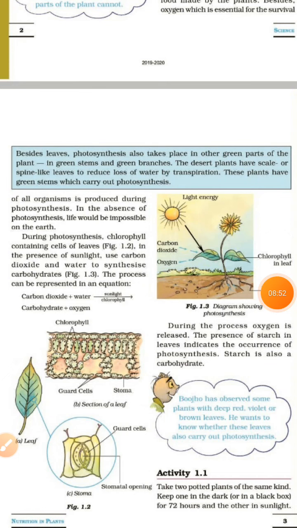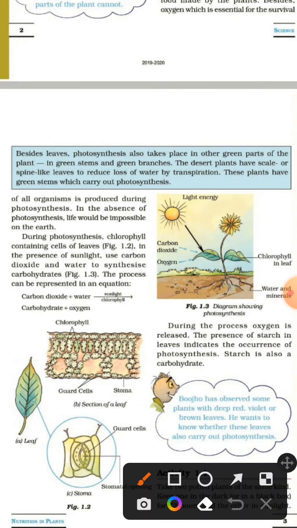Besides leaves, photosynthesis also takes place in other green parts of the plant, such as green stems and green branches. Desert plants have scales or spine-like leaves to reduce loss of water by transpiration. These plants have green stems which carry out photosynthesis. So not only leaves, but green stems and green branches also carry out photosynthesis.